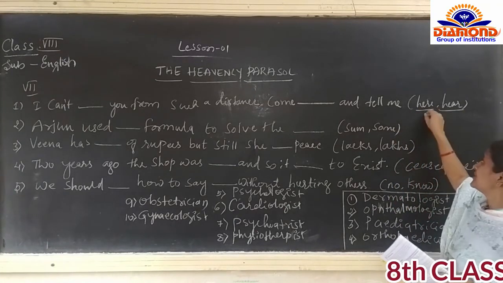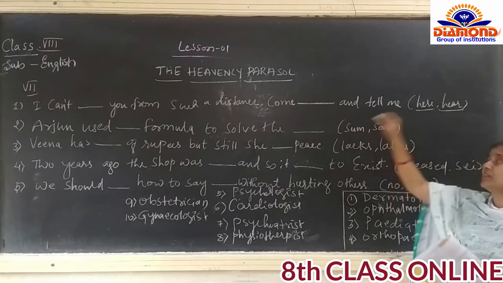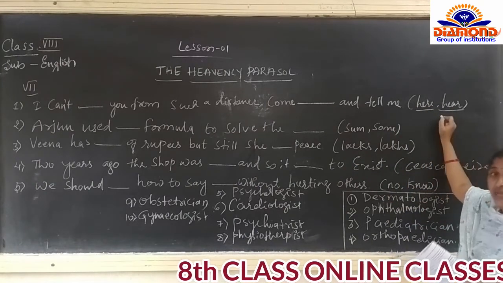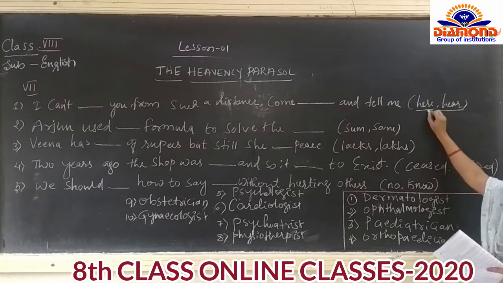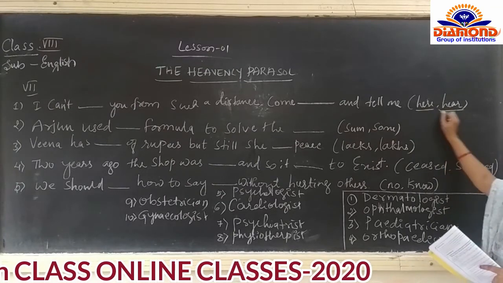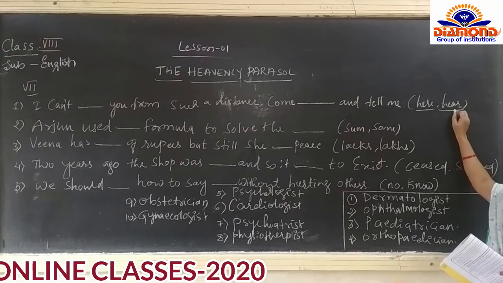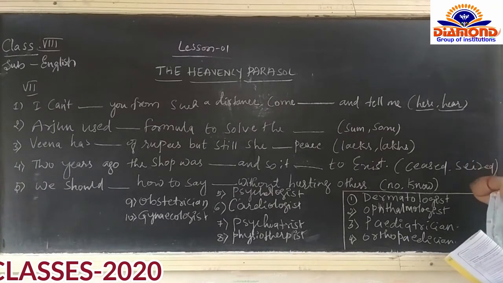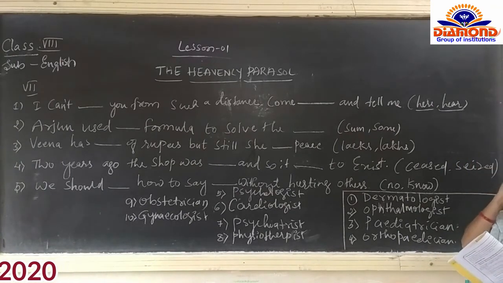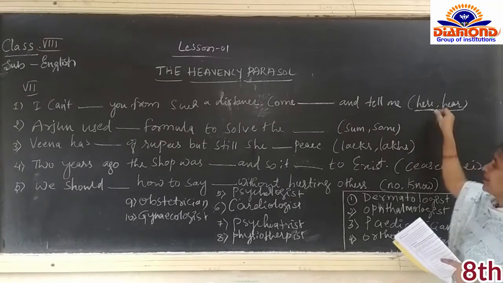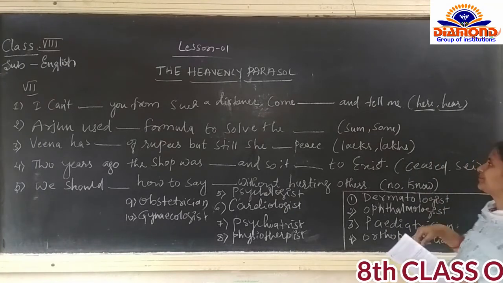Both pronunciations are the same, both are pronounced as here, but the meanings are different. H-E-R-E and H-E-A-R. H-E-A-R means listening, and H-E-R-E means presently here.